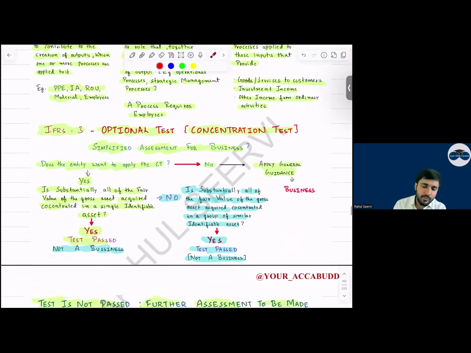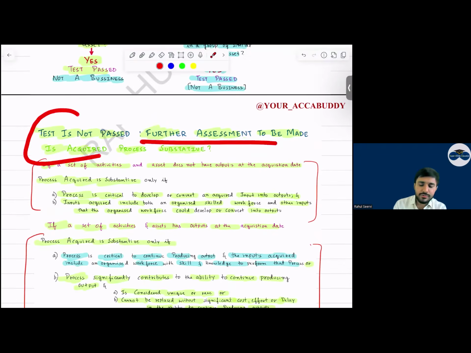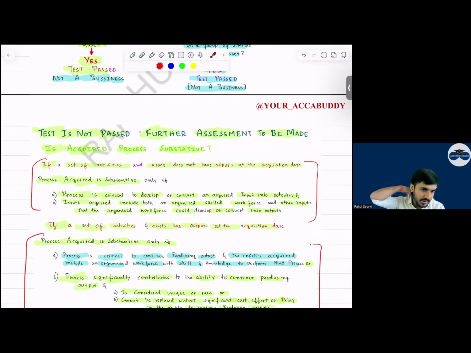But we have to apply what? If the test is not satisfied, further assessment should be done. Further assessment should be done. What is this further assessment? Very, very important. This technical marks will be there. Write down this so that you get the entire technical marks. Yes, sir.